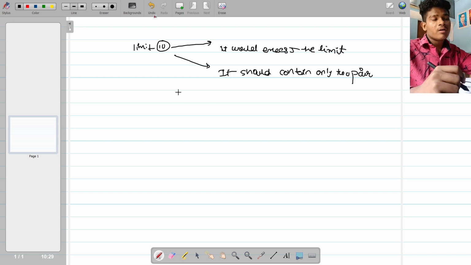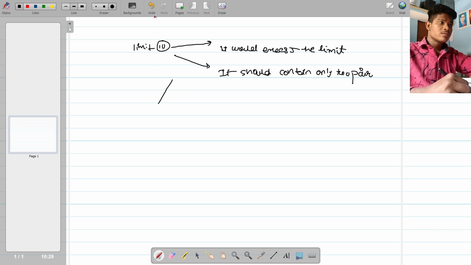So what would be our approach? I think we will be using the two pointer algorithm here. So how will we use this algorithm?